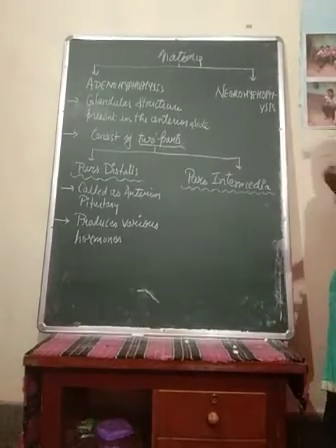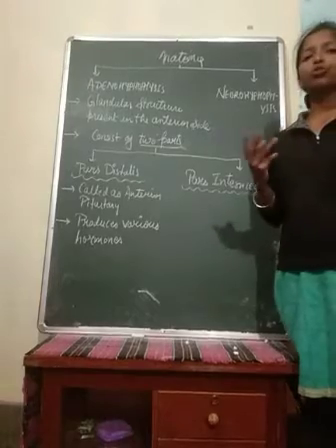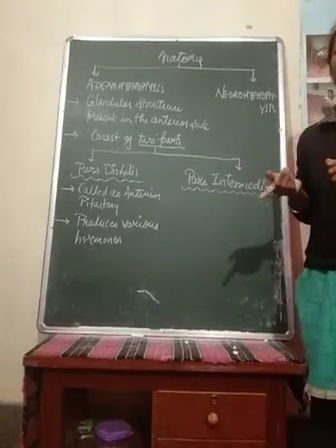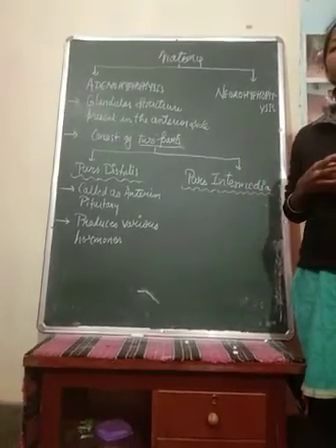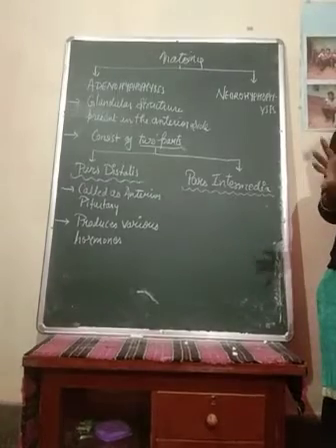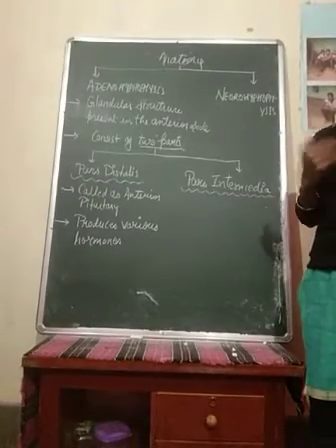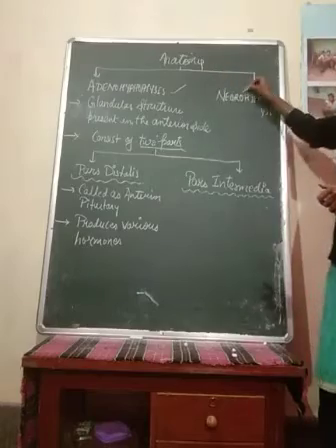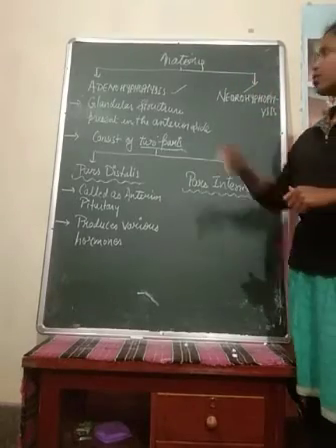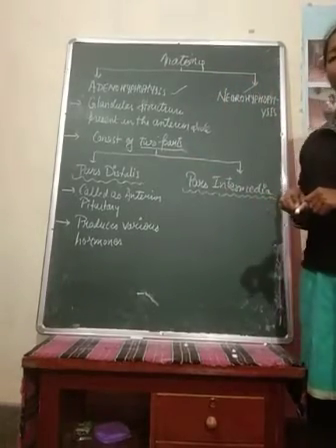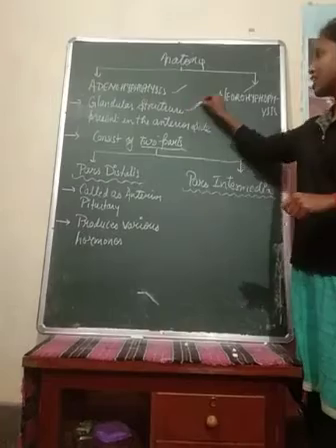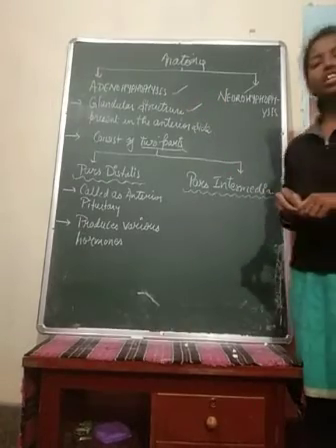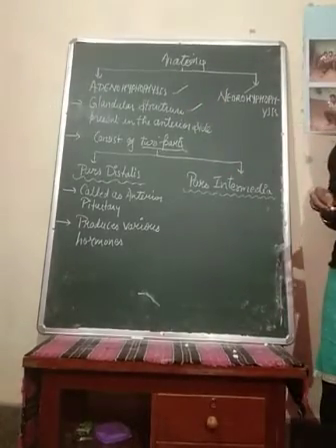Already we have seen that this pituitary gland has been divided into three sections, that is the anterior side, posterior side and intermediate side. Okay, so these three regions have been divided into two basic parts, that is the adenohypophysis and neurohypophysis. First we will deal with the adenohypophysis. What is this? It is a glandular structure present in the anterior side of the region.